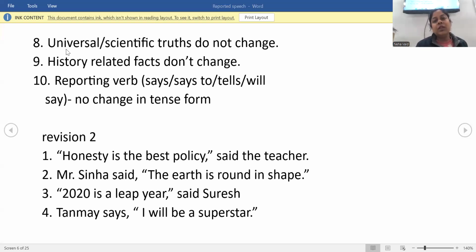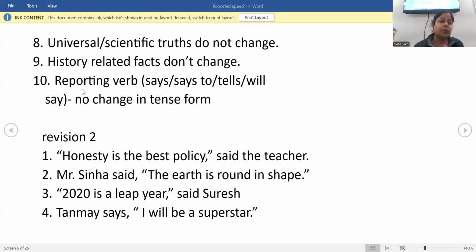So here the next set of rules comes when we have universal and scientific truths; we don't change that. History related facts don't change. So whenever you are having anything related to history, like Delhi is the capital of India, that is something which has been in existence for many years. So you're not going to change that, and it's not easy to change. So that becomes history related facts. Reporting verbs says to, tells, will say: there is no change in these tense forms. Okay. So here, honesty is the best policy.